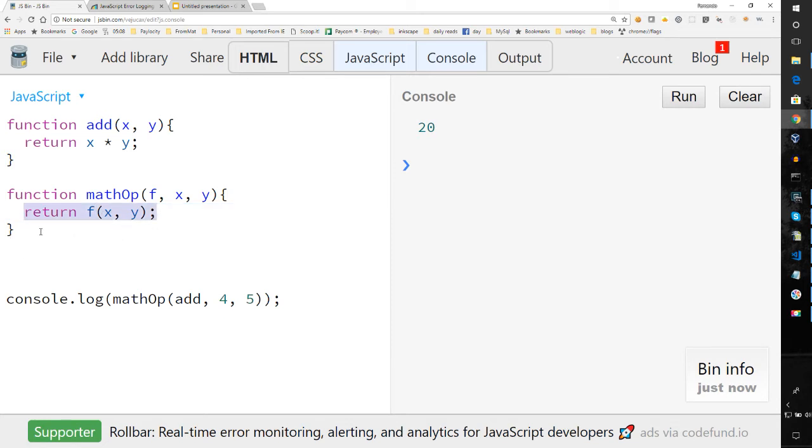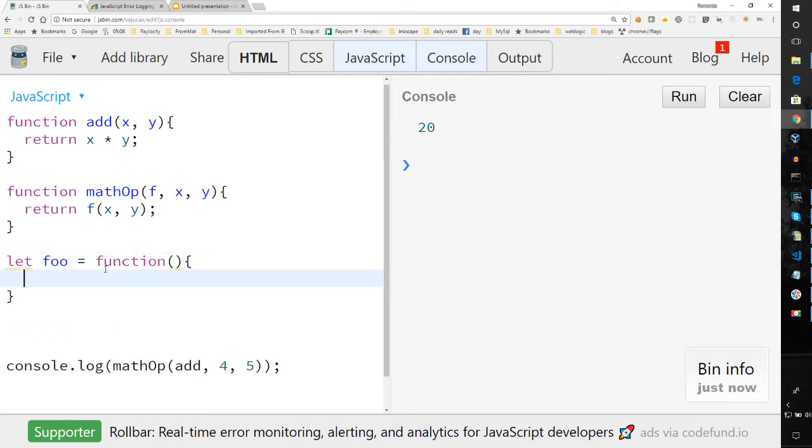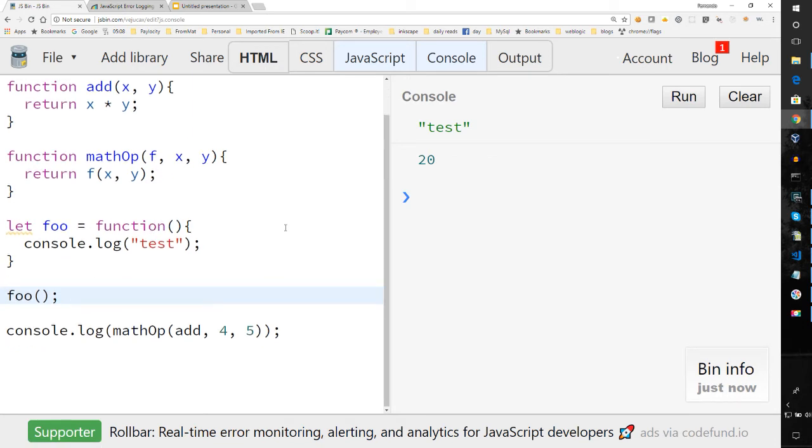But since we can store the functions in variables, we can also do something like this. You can see we're executing the function. We're executing foo first, actually, and then the mathop. But sometimes where you have callbacks, you don't even have to pass a function.